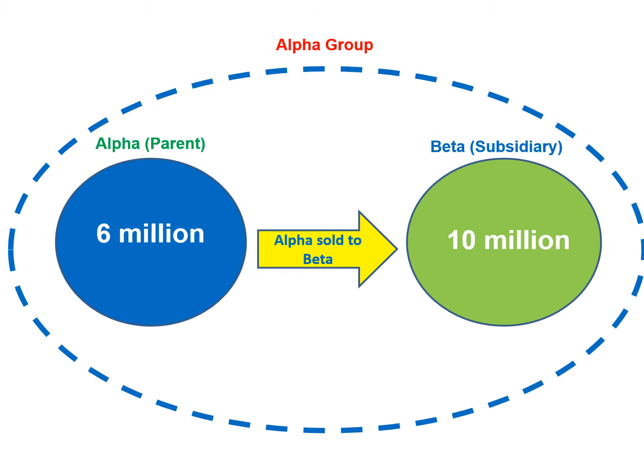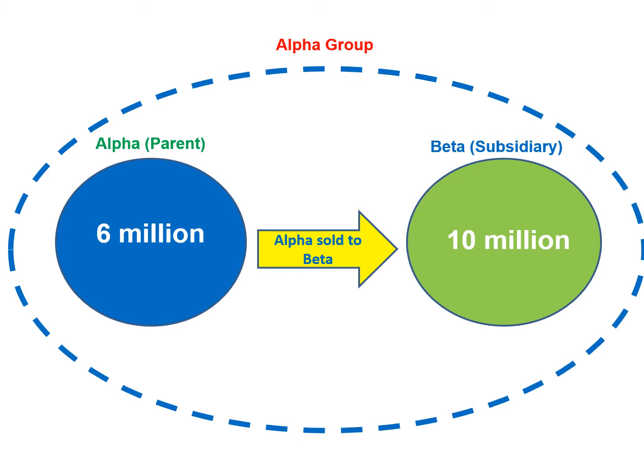On the other hand, as far as Beta is concerned, since Beta has acquired the asset for 10 million, Beta's cost of the asset is 10 million. So Beta's statement of financial position recognizes the non-current asset at a cost of 10 million. But from the Alpha group's point of view, this transaction has no meaning because it has no impact on the group financial position. From the group point of view, this transaction is merely a transfer of an asset from one place to another place in the same entity.